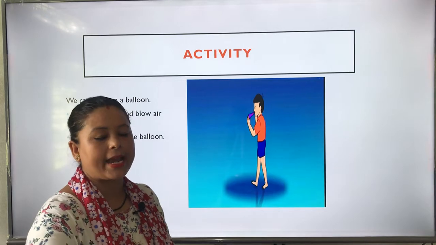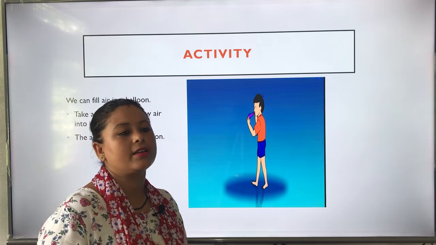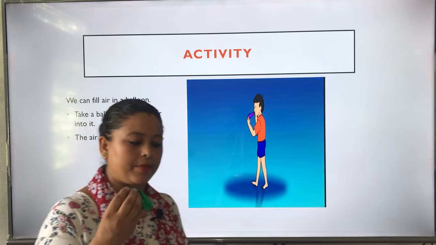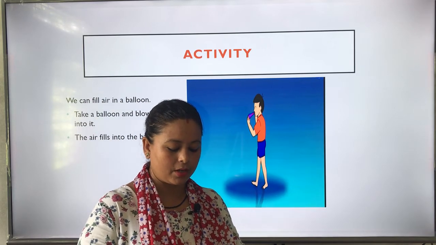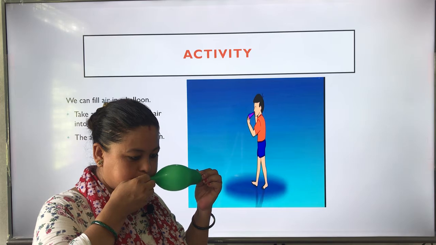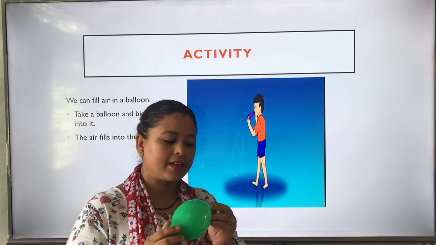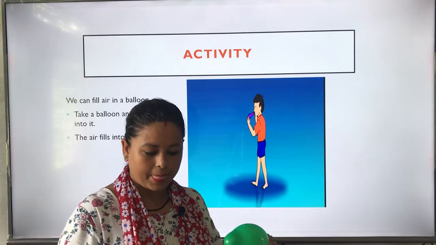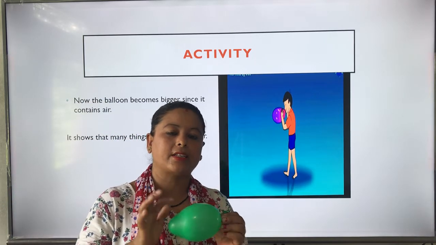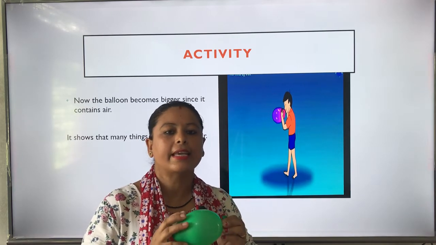Now let's do an activity. We can feel air in a balloon. It shows that air can fill many things. I have a balloon. I'll fill the balloon with air. Now look here. This is a balloon, and it is filled with air. Now the balloon is bigger in size. How? Because it contains air. Understood? So it shows that many things can be filled with air.